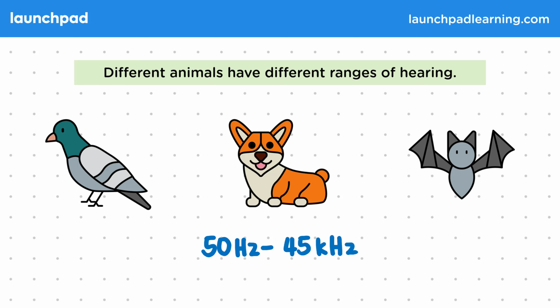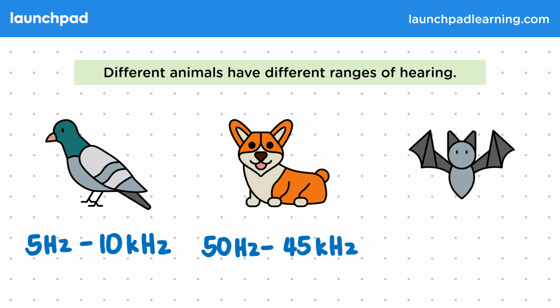Pigeons, however, have a shorter and lower range of hearing than humans. It's around 5 Hz to 10 kHz. The fact that they can hear lower-pitched sounds more easily helps them hear and prepare for distant storms. Cows and elephants are other examples of animals that mostly hear low-pitched sounds.